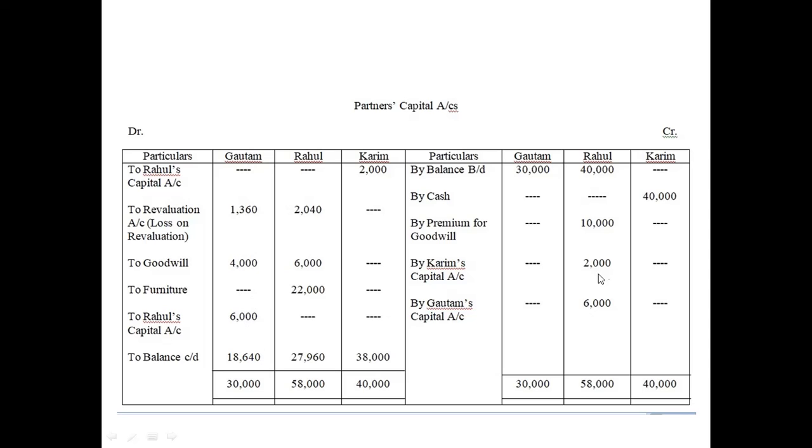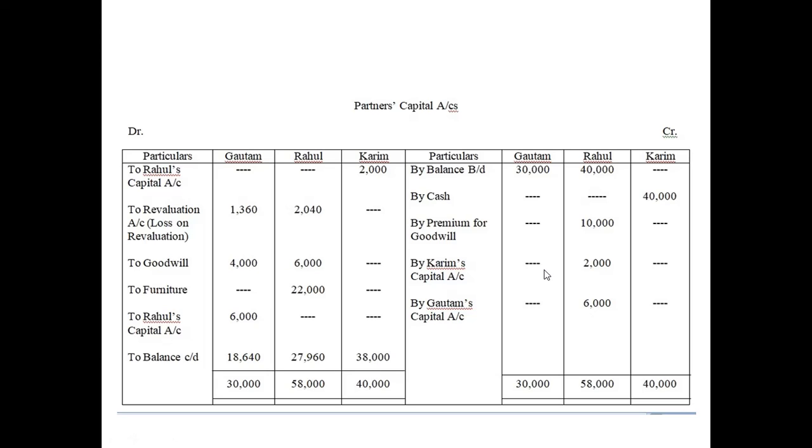And similarly for this 2,000 was also recorded here in the Karim's account, in the debit column. For this 2,000 you can refer here. It is just like the contra entry. You know, contra entry we have done in class 11, cash book, double column, cash account and bank account. So it is just like the contra entry from class 11. Now this credit side is finished. Now let us move on to debit side. So we have already seen here it is a contra entry. Remember that this is not technically a contra entry.